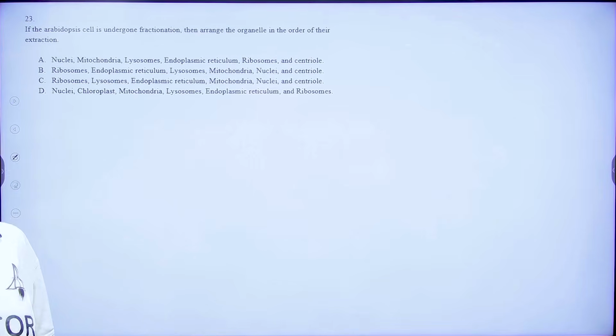Now, coming to your 23rd question. The 23rd question says that if your Arabidopsis cell is undergoing fractionation, then arrange the organelles in the order of extraction.